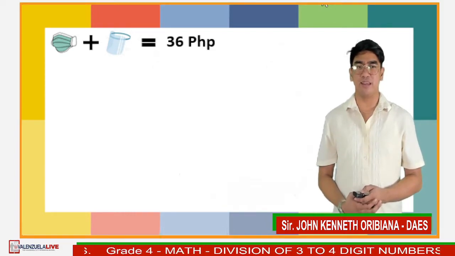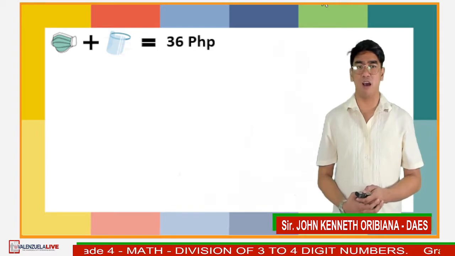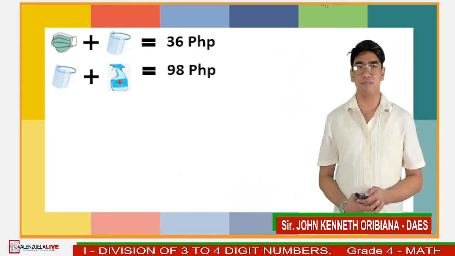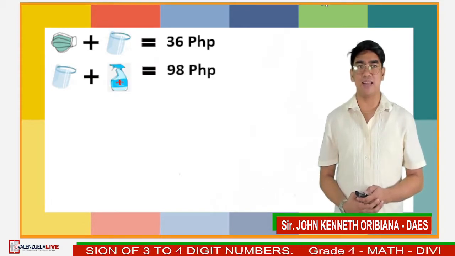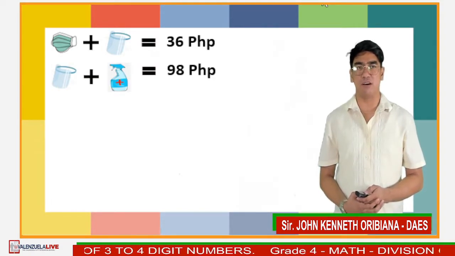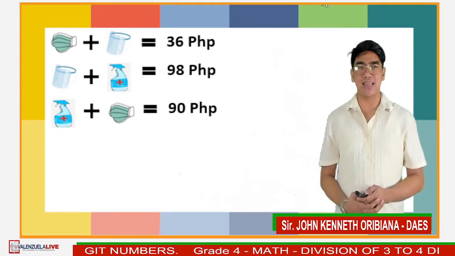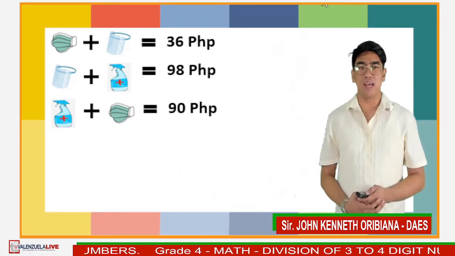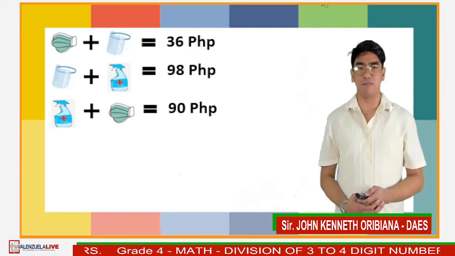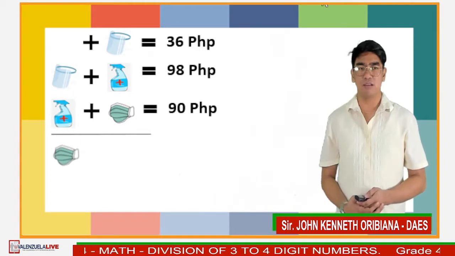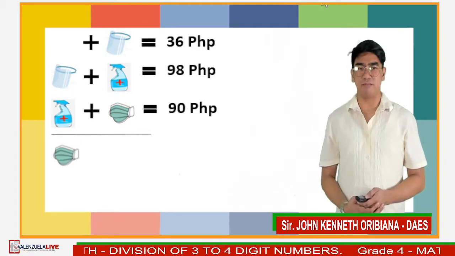It is shown in the given problem that the combined cost of face mask and face shield is 36 pesos, face shield and alcohol is 98 pesos, while alcohol and face mask is 90 pesos. If we combine all the items, we will have how many of each item?